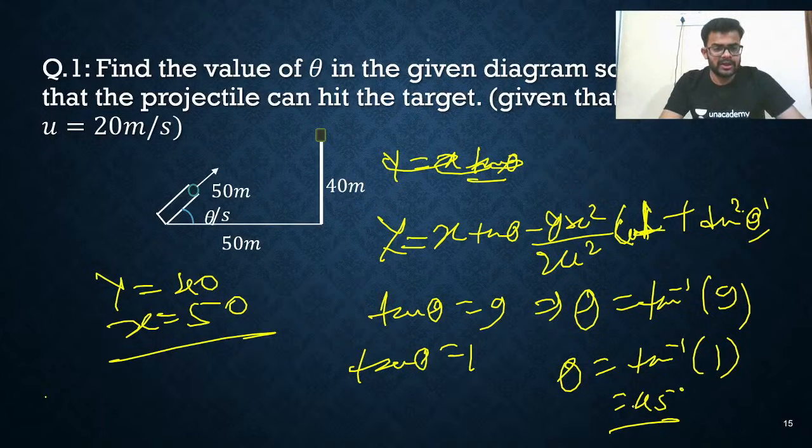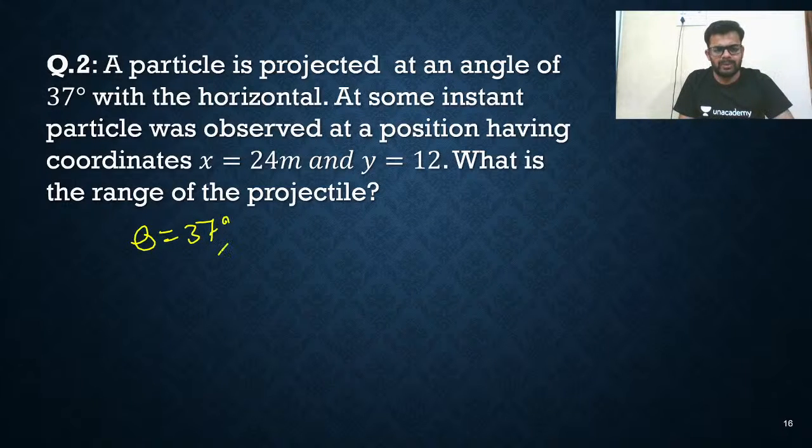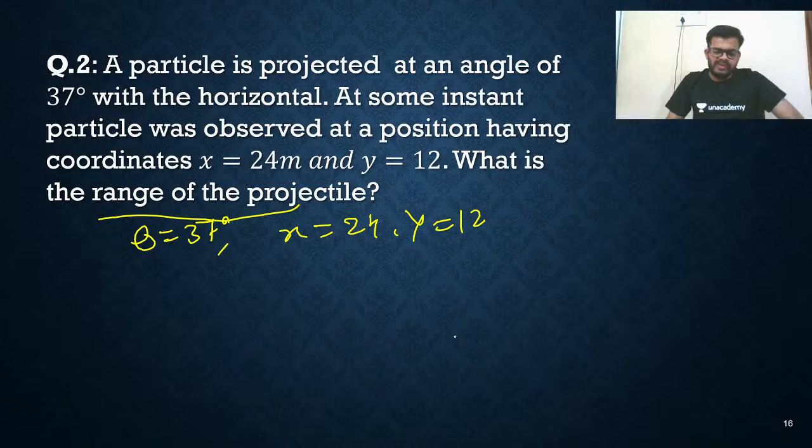So, the first question you got. Now question number 2. A particle is projected at an angle of 37 degrees. Theta is given as 37 degrees. Next, the x coordinate is 24 and the y coordinate is given as 12. Now, what is the range of the projectile? You need to find the range.